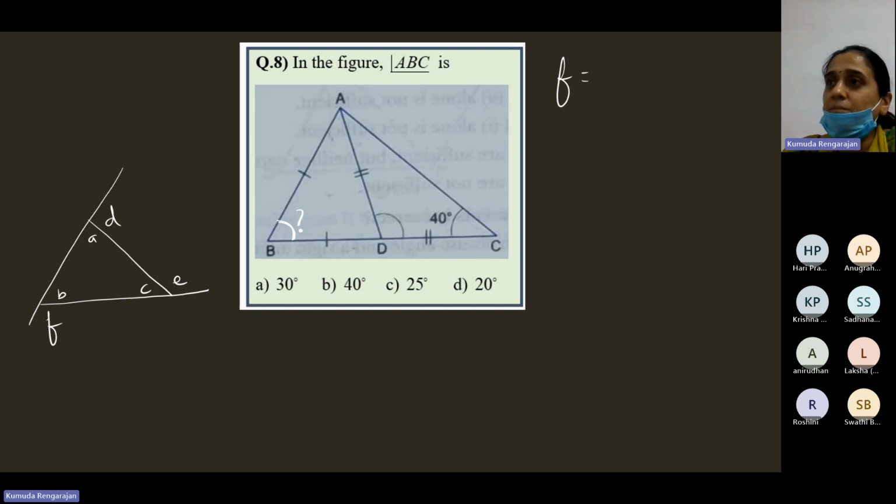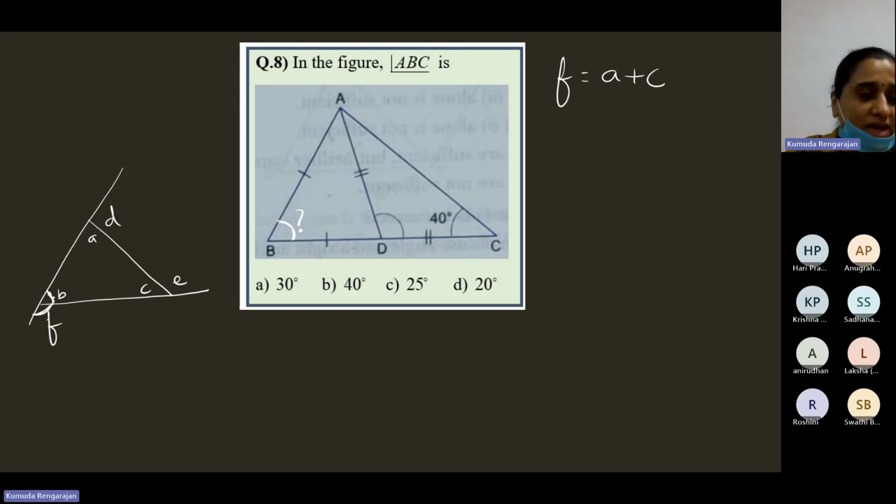So F is equal to A plus C. See here, this is the exterior angle. This is its adjacent interior angle. There are two terms, adjacent interior angle and opposite interior angle. Interior angles, with respect to the exterior angle, you can use the terms adjacent interior angle and opposite interior angle.